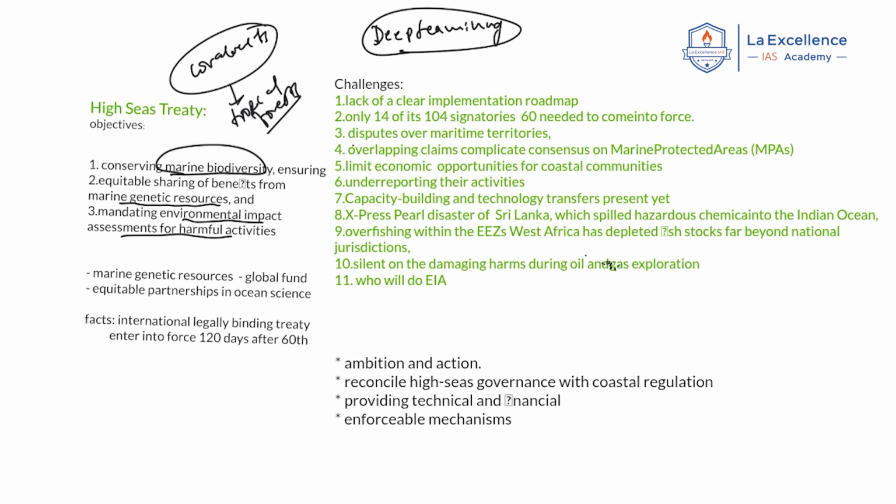Now, these are the objectives that are mentioned, but there are certain other goals also mentioned apart from these three objectives. That is, conserving the marine genetic resources. It is saying that we need to establish a global fund in which the benefits of marine genetic resources can be used for the developing, least developed and small island nations also. Now next, equitable partnership in ocean science. It is said that the research and development capacity is mostly with the developed countries because they have the capital to fund the research activities, right? Now the outcomes of this research and technology should be transferred to the developing countries also.